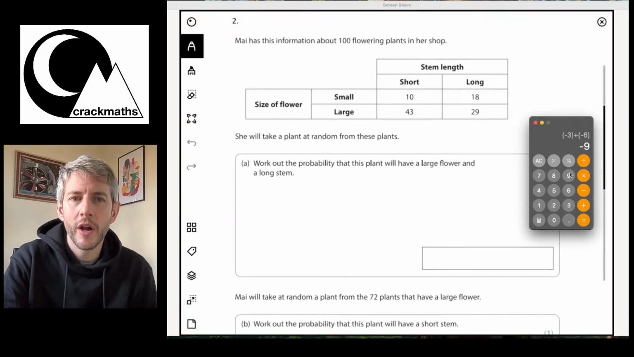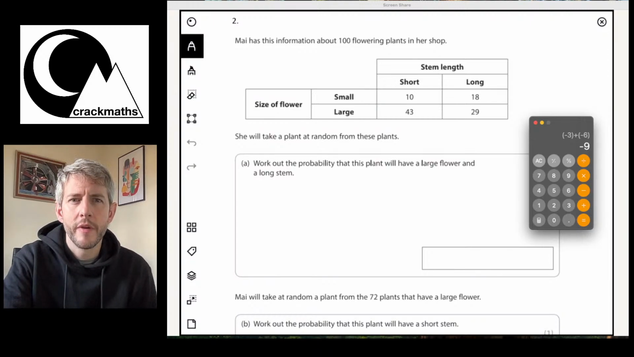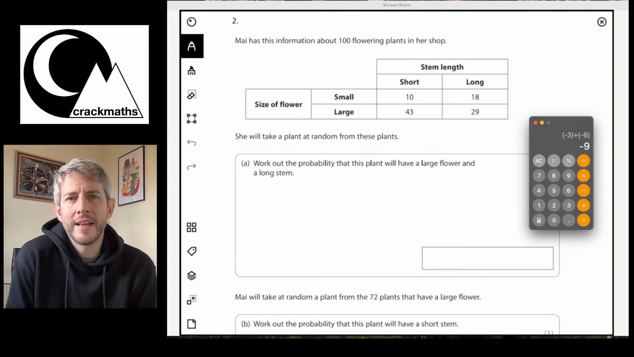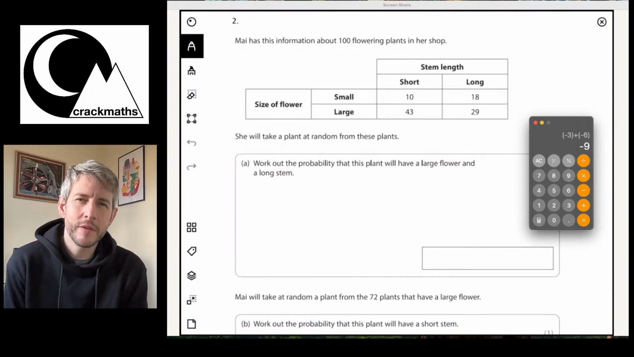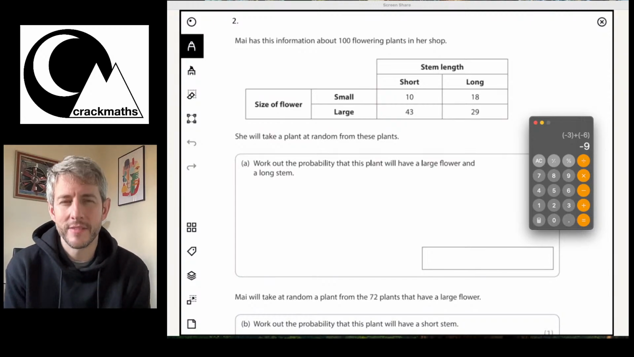Okay, here we go. We've got another question here. This question is all about two-way tables. Okay, so it says May has this information about 100 flowering plants in her shop.